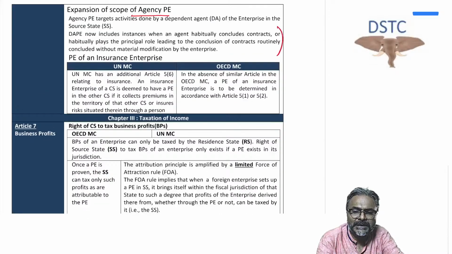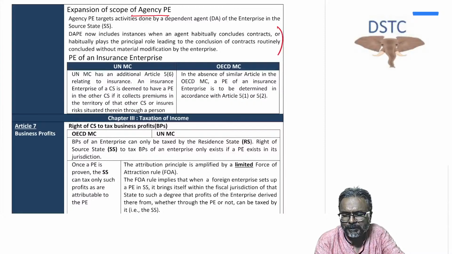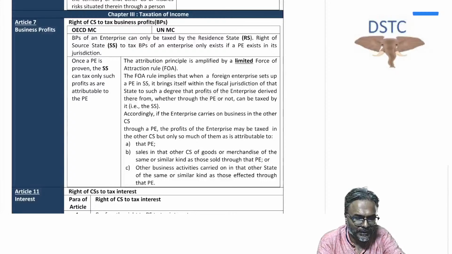And another one, students, if that agent habitually plays a principal role which leads to the conclusion of the contract, even in that particular case we can say that there is a situation where the dependent agent who is playing a principal role leading to the conclusion of the contract will give rise to a business connection in India or a permanent establishment in India. So that is also a case of a permanent establishment.